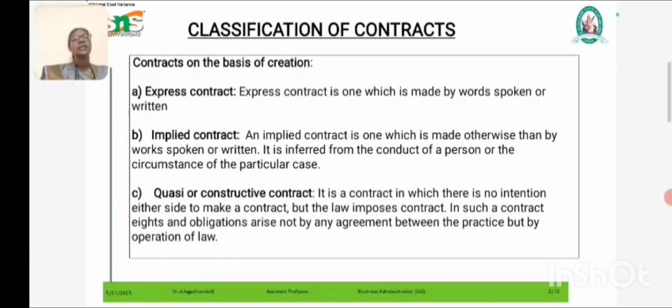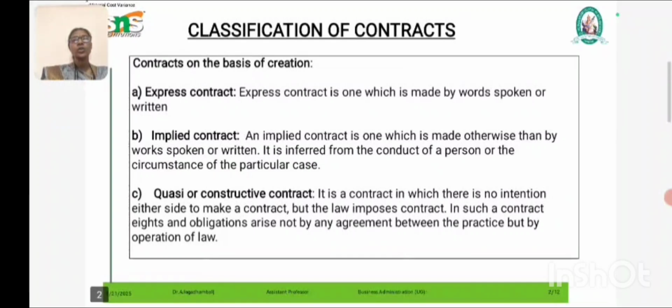For example, X says to Y, will you buy the car for rupees 1 lakh? Y says to X, okay, I am ready to buy your car for rupees 1 lakh. Here both persons express their words, so it is called an express contract.